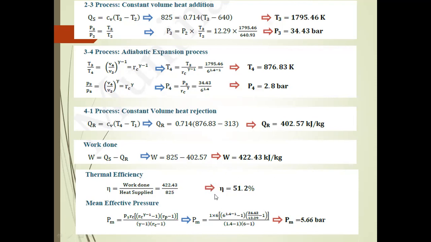The mean effective pressure is Pm is equal to P1 into r into r power gamma minus 1 into (rp minus 1) divided by (gamma minus 1) into (r minus 1). Finally, you know the value of the compression ratio, the gamma value 1.4, and rp, which is 34.43 divided by 12.29, minus 1, into the gamma value 1.4, with the compression ratio 6. Finally, we get the mean effective pressure as 5.66 bar. Thank you.